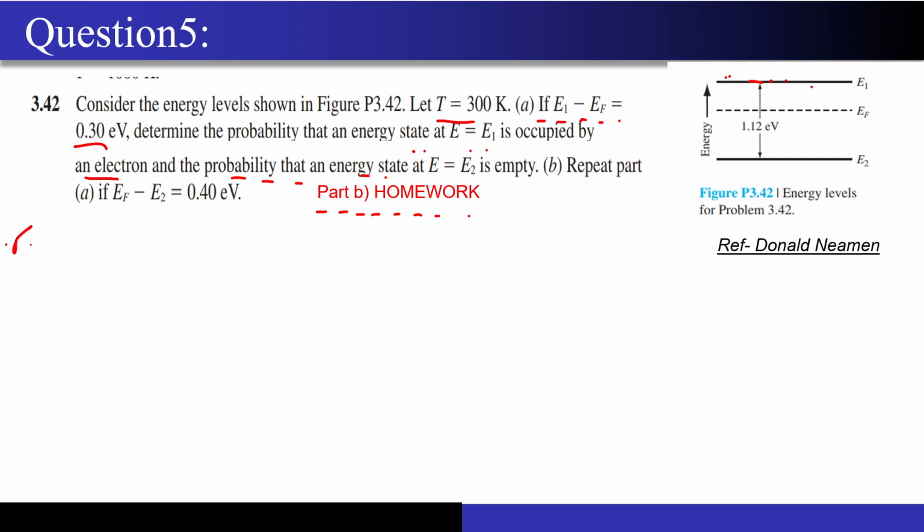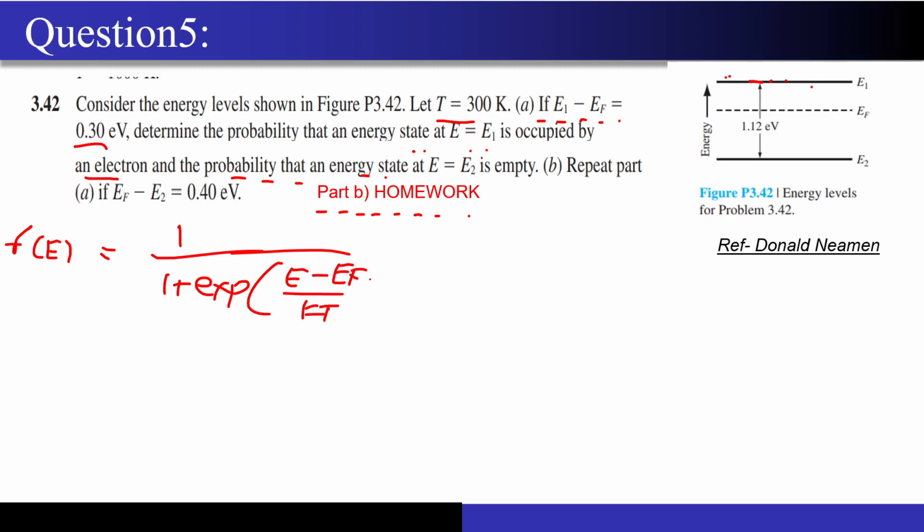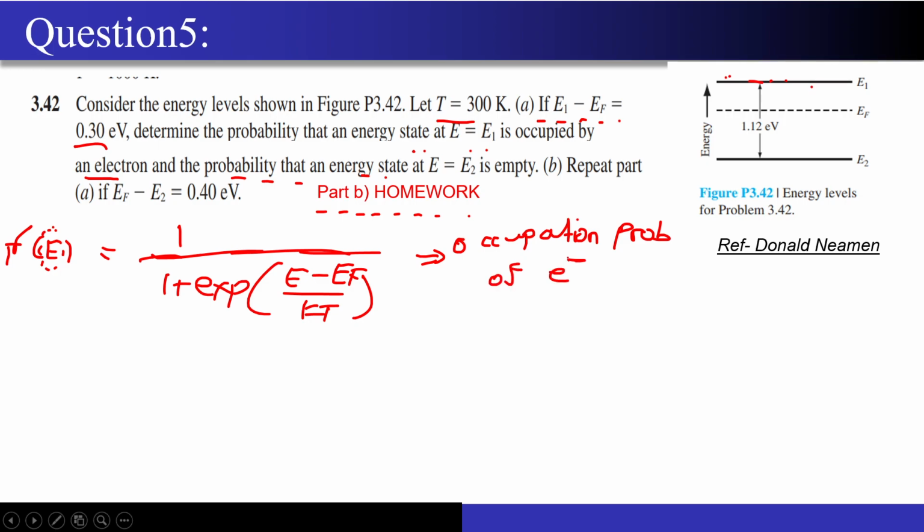So now I will just write the formula first, right? F of E is what? 1 upon 1 plus exponential of (E minus EF) by kT. See, this is the probability number, right? Now what is this probability? It is the probability that an electron is present at this particular energy state. It is nothing but the occupation probability, I can write it like that, right? Occupation probability of electron.